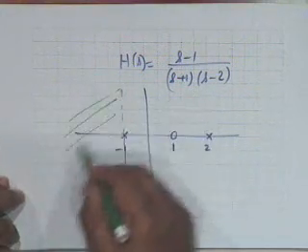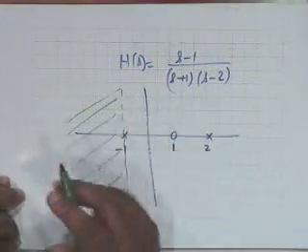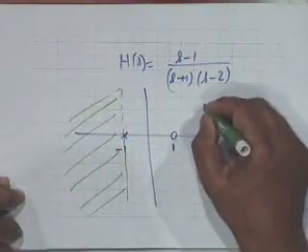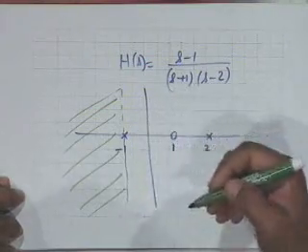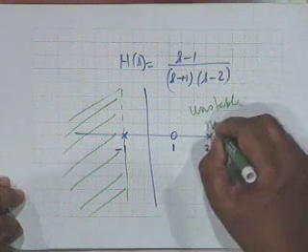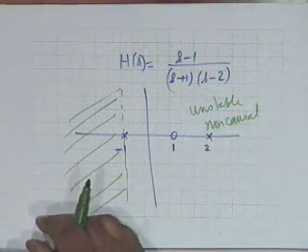Then obviously the ROC will be this, left of the leftmost pole. Obviously it is a left-sided sequence, and you can show that it is not stable because it does not include the j omega axis. So unstable and non-causal.